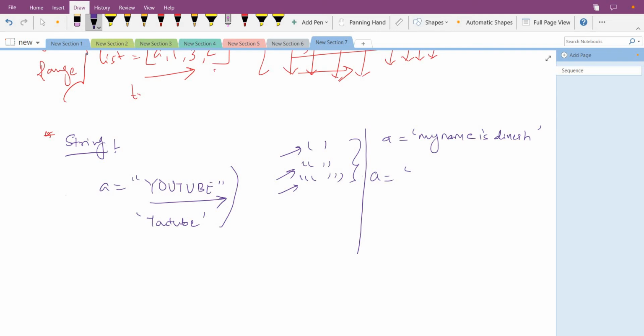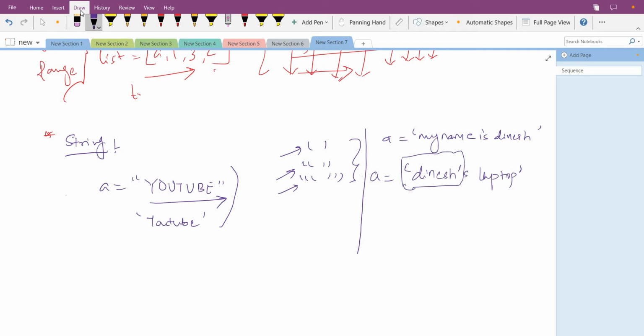So how can we say in English that this is Dinesh's laptop? Now you can see here that this is single quotes, but there is one more single quote. So what will Python do? Python will think that our string is from here to here only.